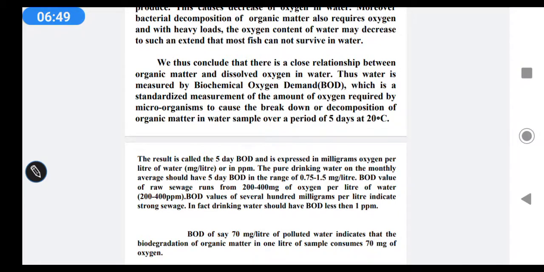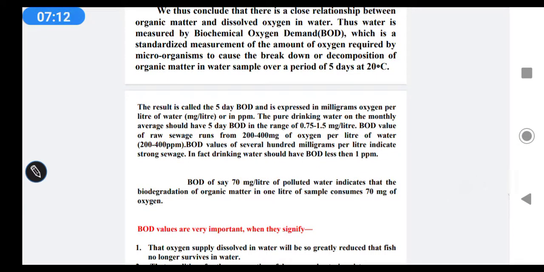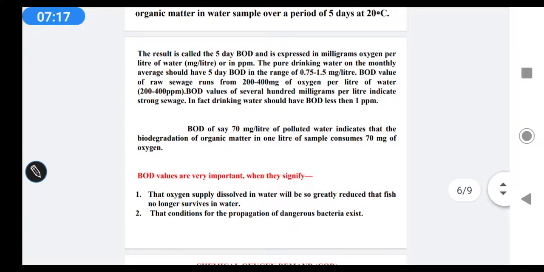Thus water is measured by the biochemical oxygen demand, that is called BOD, which is the standardized measurement of the amount of oxygen required by microorganisms to cause the breakdown or decomposition of organic matter in a water sample over a period of 5 days at 20 degrees Celsius. The result is called 5 days BOD, expressed in milligrams of oxygen per liter of water, or in ppm.